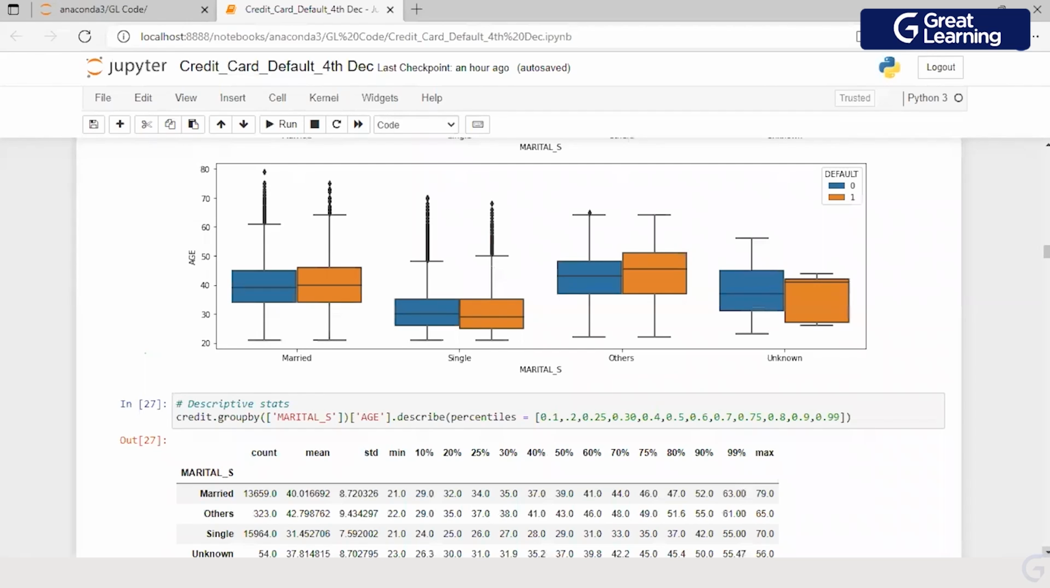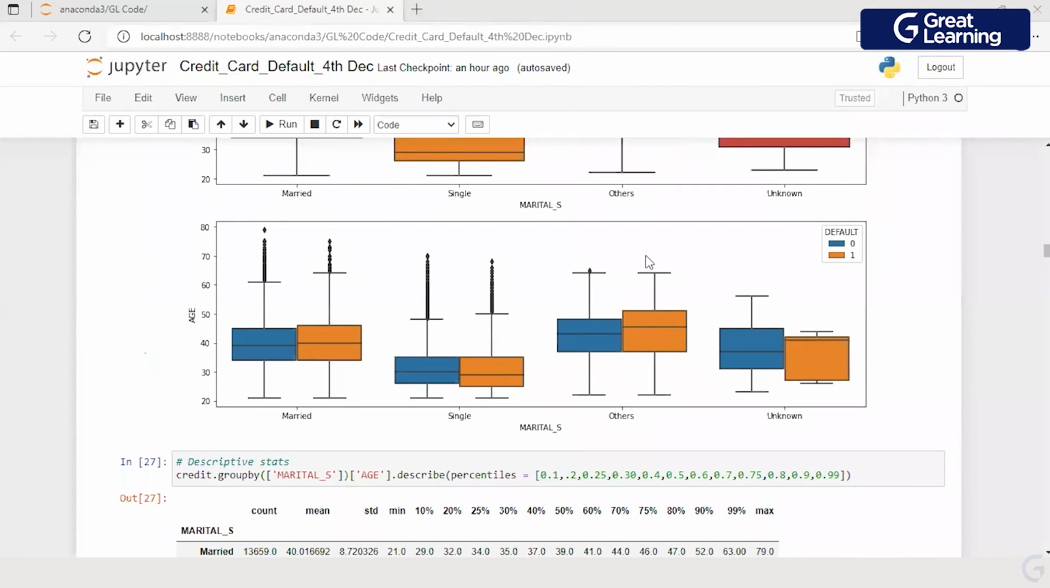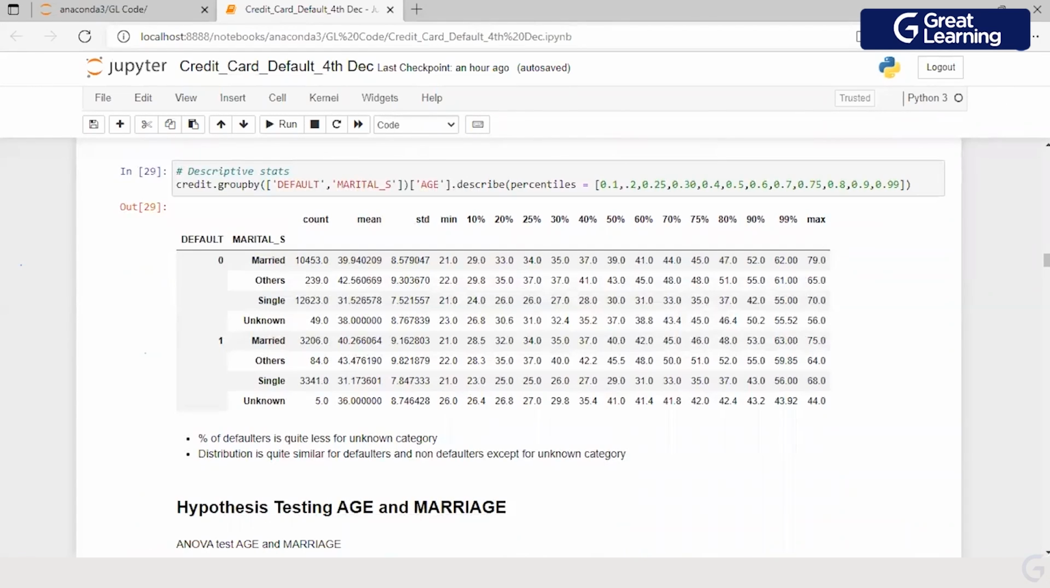Although I'm not doing a data cleansing exercise today, these kinds of observations also help you to do an imputation. If I have to decide on doing an imputation for others and unknown, these observations are what I'll keep in mind. So in a nutshell, for the defaulters, business has to keep an eye on others and unknown categories.